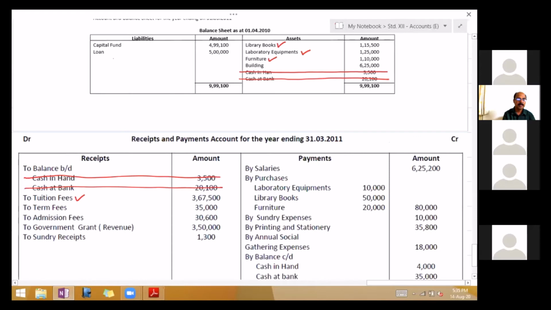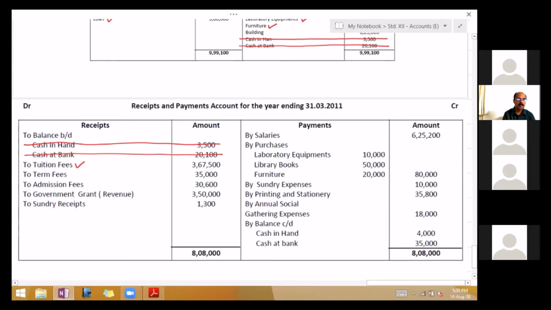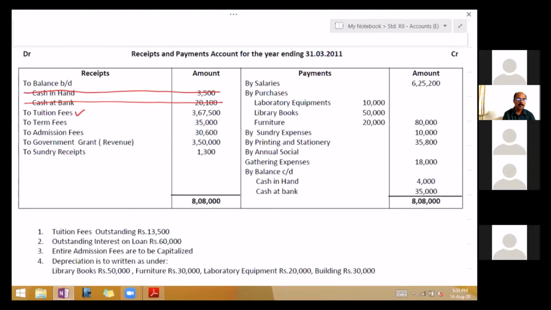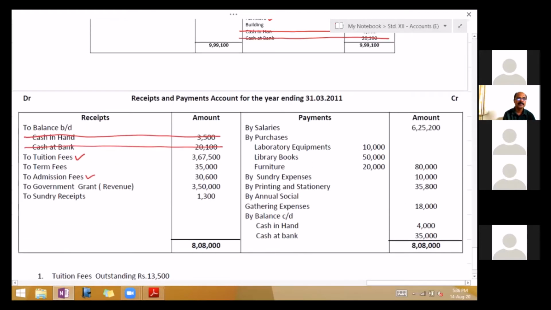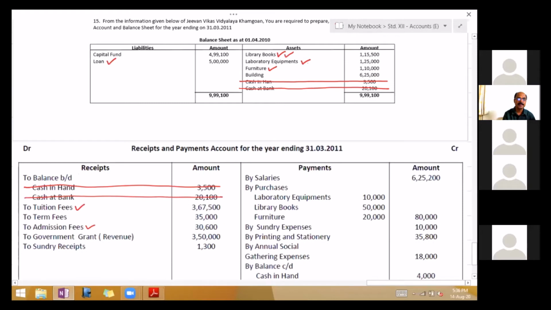Next. Entire admission fees are to be capitalized. So one is capital income. Depreciation is as under, make it. Library books, furniture, laboratory equipment and building. So tick mark those four assets. In the balance sheet asset side, tick mark all the assets.